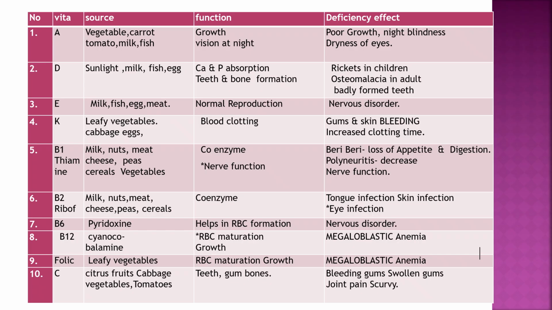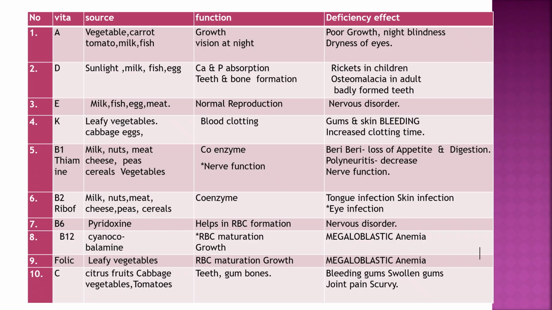B6, pyridoxine, helps in RBC formation. Deficiency: nervous disorder. B12, cyanocobalamin: function is RBC maturation and growth. Deficiency: megaloblastic anemia. Folic acid: sources are leafy vegetables. Function: RBC maturation and growth. Deficiency: megaloblastic anemia.